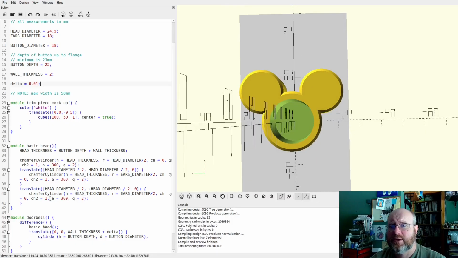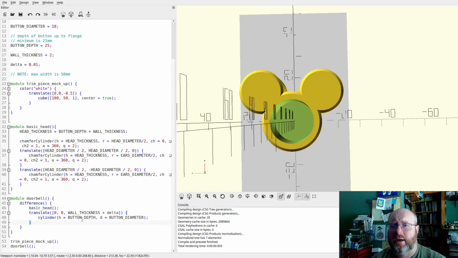Now, let's shoot some holes into the back. So we want to have screw holes here and here, and then we want to have a wire hole.